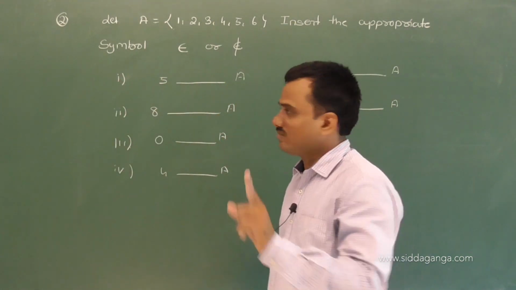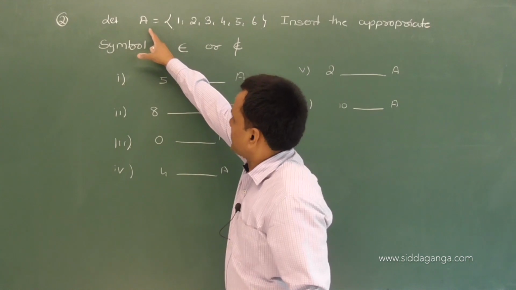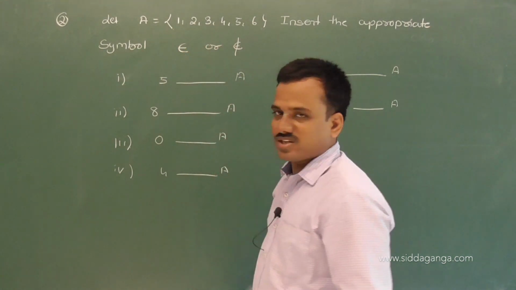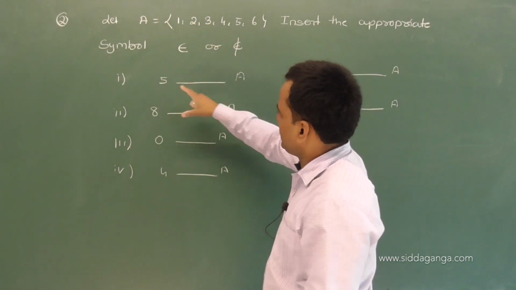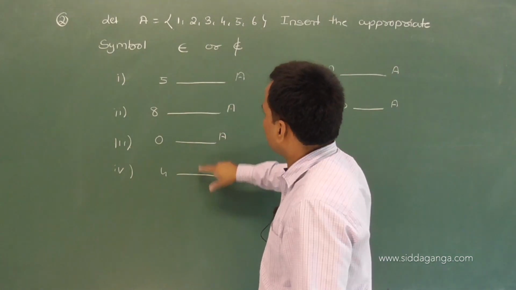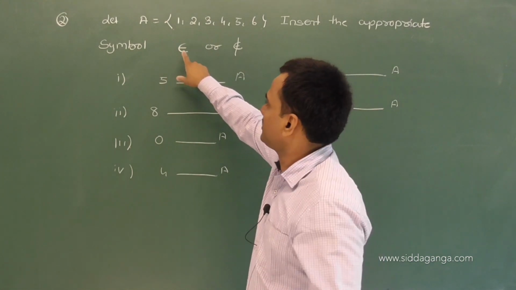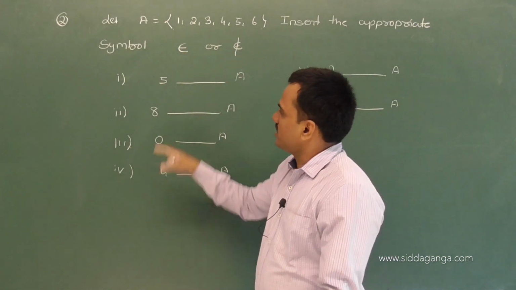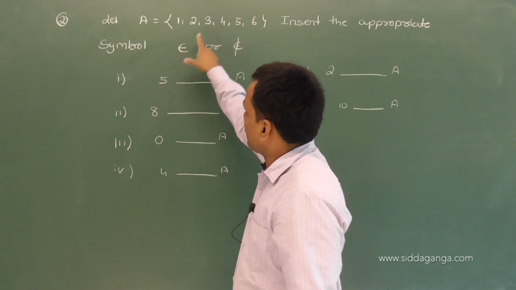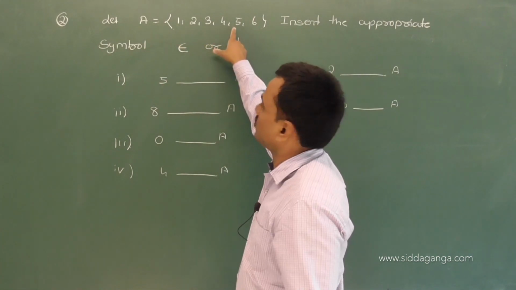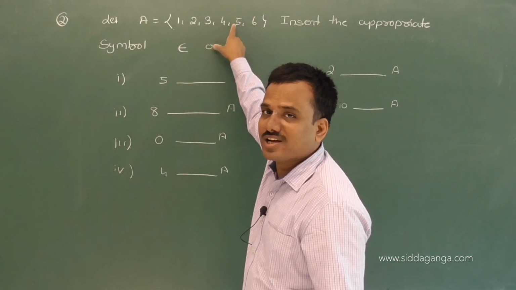Start it. Given set 1, 2, 3, 4, 5, 6. Now here we fill the appropriate symbol, either this one or this one. Is 5 a member of set A? Yes, no doubt 5 is present in that collection.